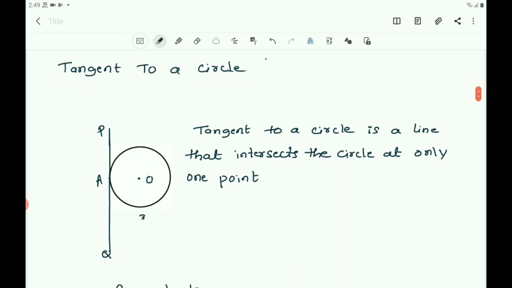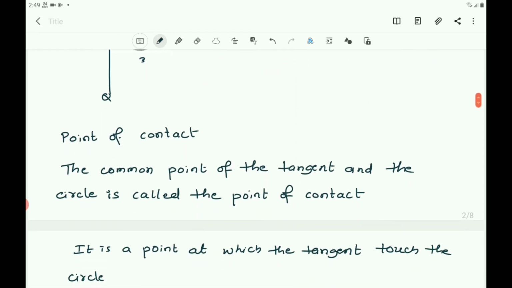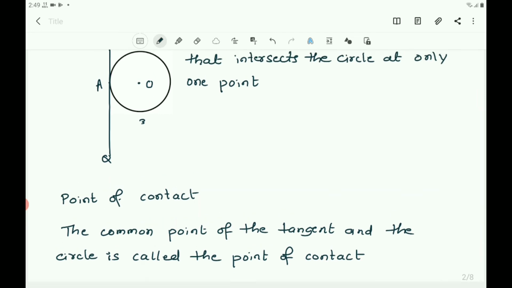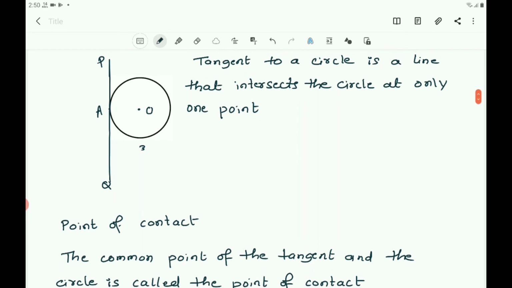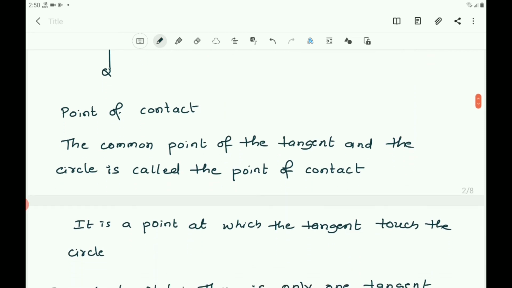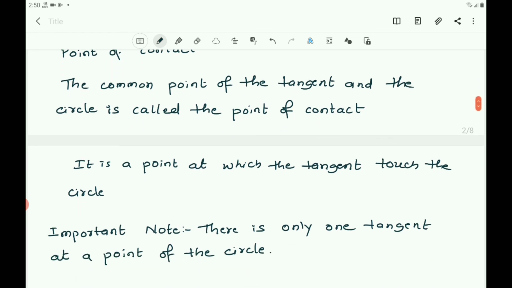And the point at which the tangent touches the circle, or the point of intersection of the line and the circle, is called the point of contact. The common point of the tangent and the circle is called the point of contact. In this figure, PQ is the tangent of the circle with center O and A is the point of contact. So, the point of contact is the point at which the tangent touches the circle.